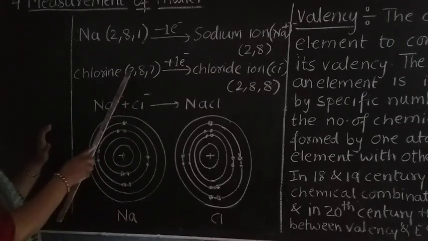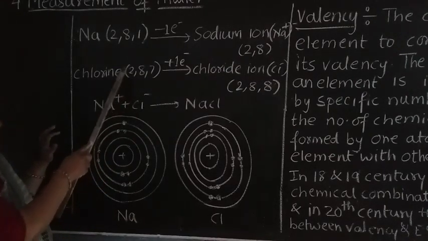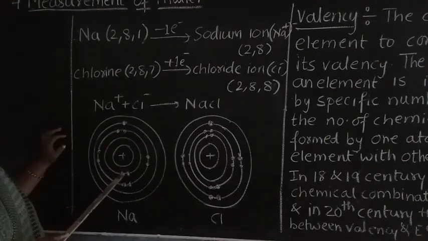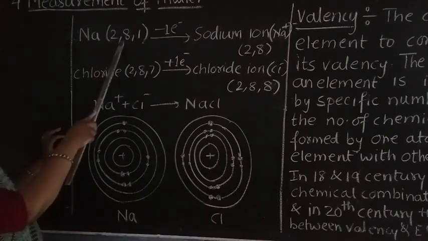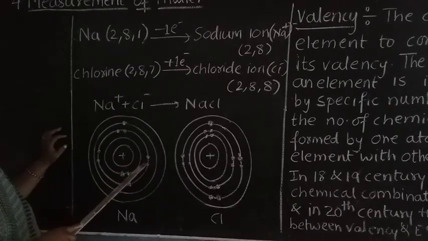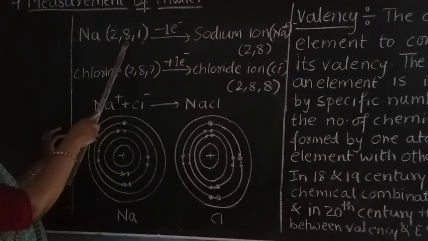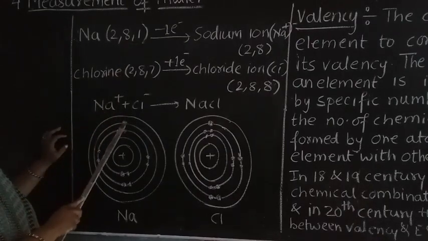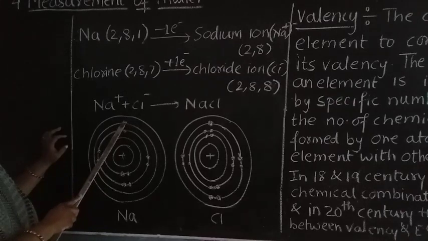See here, the first shell, the K shell, has 2 electrons, 1 and 2. In the next shell, the L shell, there are 8 electrons, 1, 2, 3, 4, 5, 6, 7, 8. Now the M shell contains 1 electron.